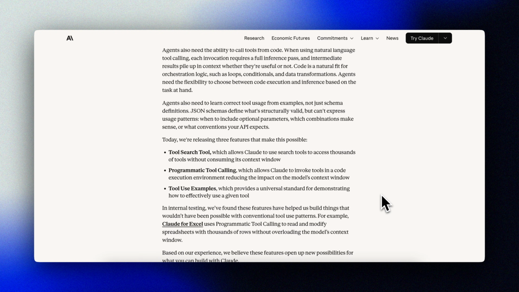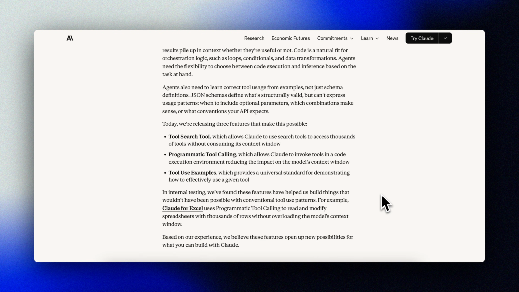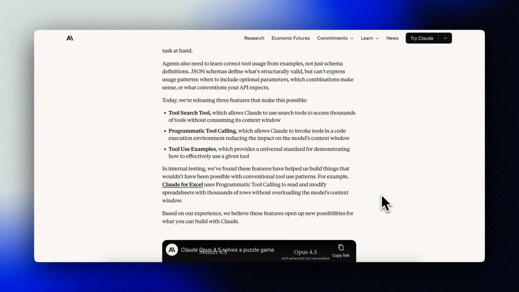But token cost isn't the only problem. The most common failures are wrong tool selection and incorrect parameters, especially when tools have similar names like notification send user versus notification send channel. So they built these 3 features to fix this. Let me walk you through each one.